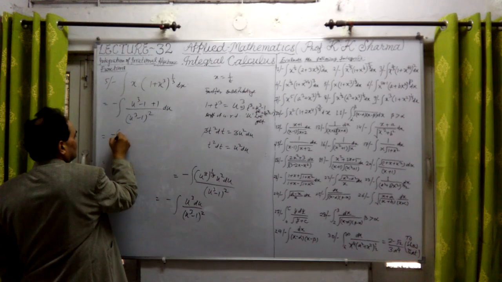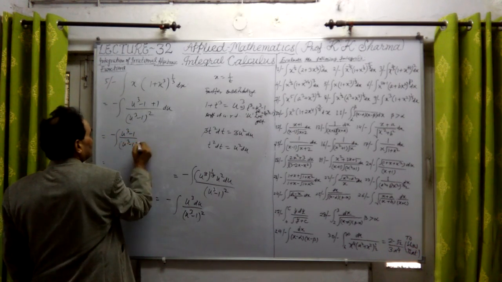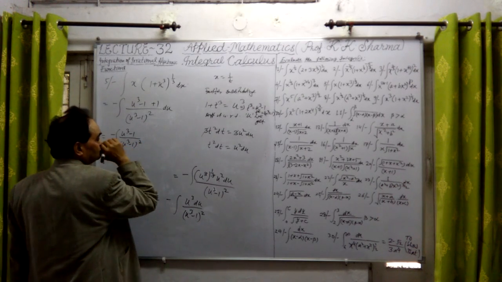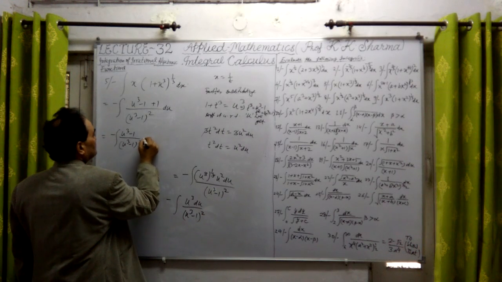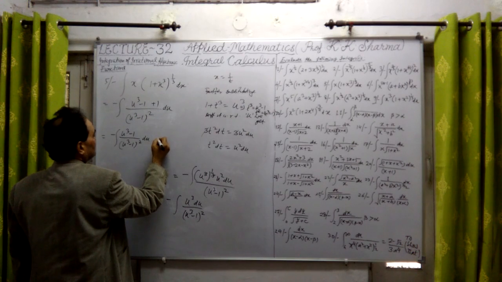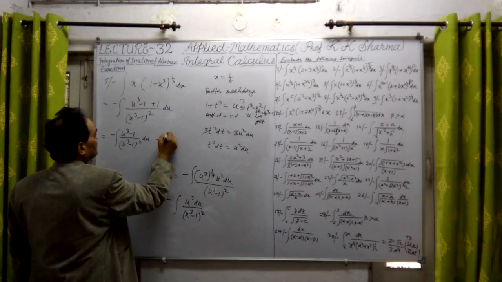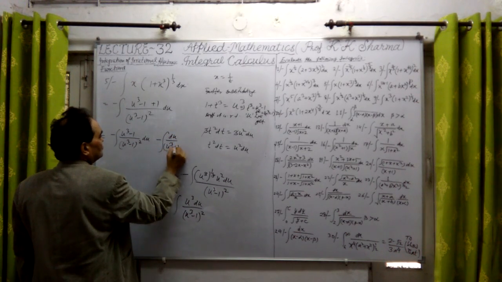So first will be minus sign, u cube minus 1 upon u cube minus 1 whole square. Okay, so then this will give us into du the minus sign, and this minus sign, it will be minus sign du upon u cube minus 1 whole square.